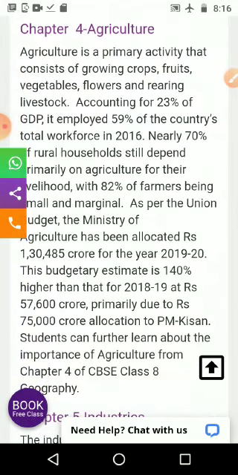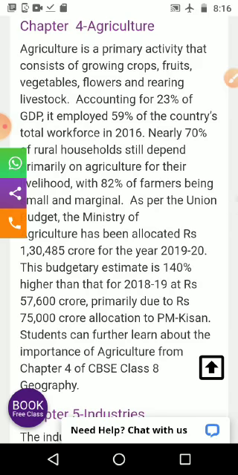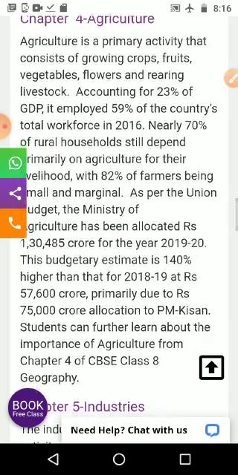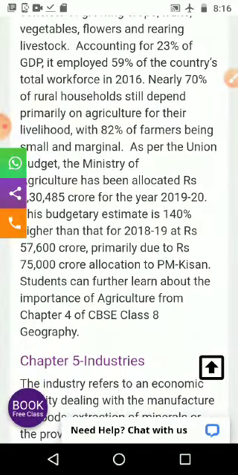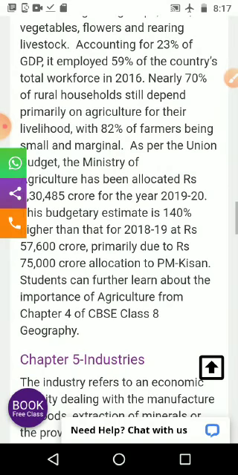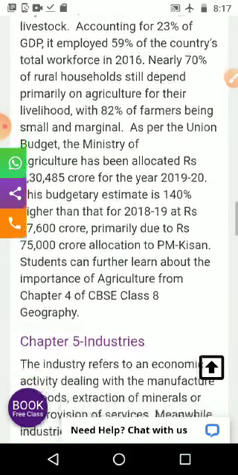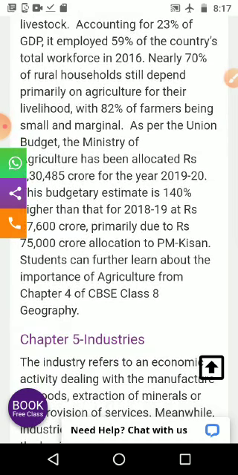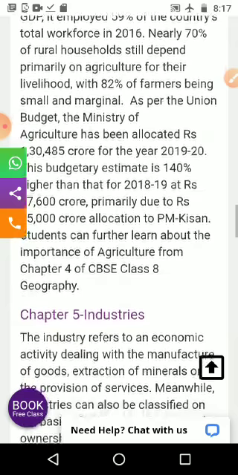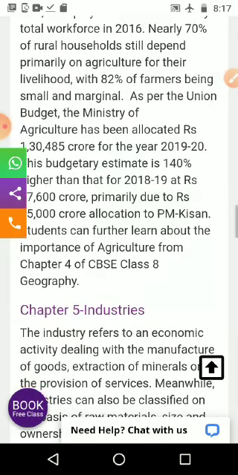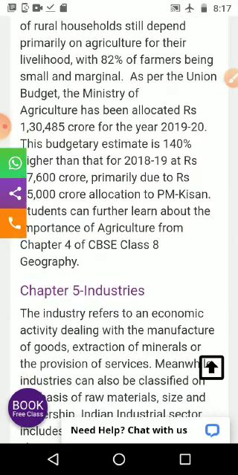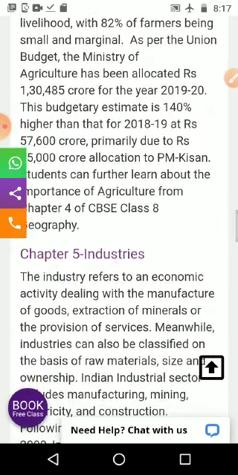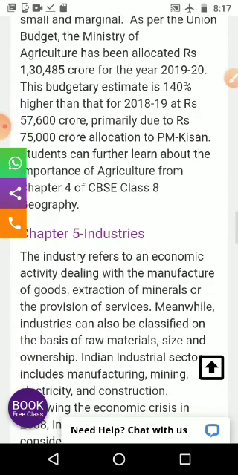Then fourth lesson, we studied about agriculture. Agriculture is a primary activity that consists of growing crops, fruits, vegetables, flowers and rearing livestock. It accounts for 23% of GDP and employed 59% of the country's total workforce in 2016. Nearly 70% of rural households still depend primarily on agriculture for their livelihood, with 82% of farmers being small and marginal.